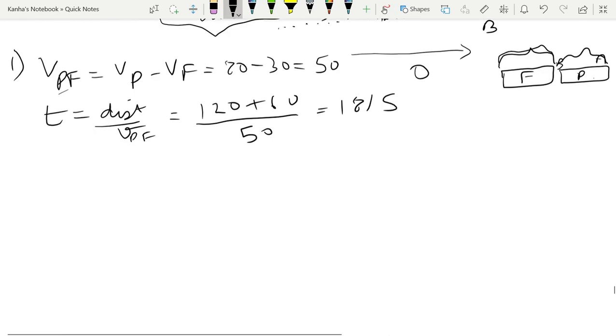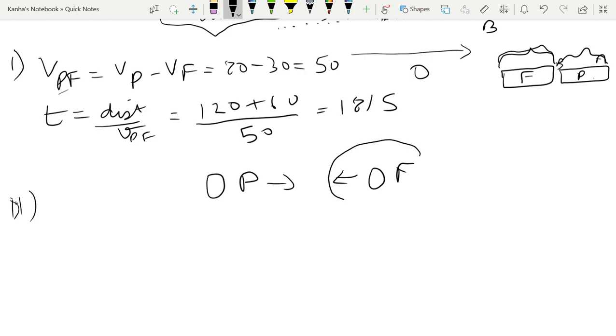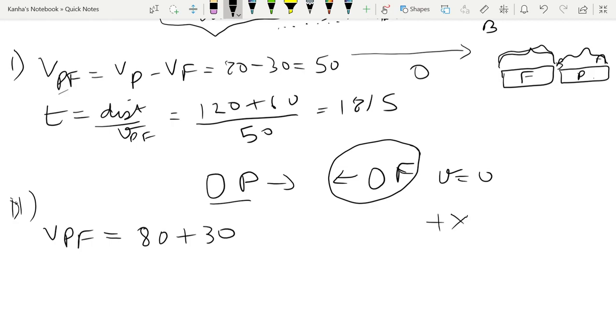Let's look at the second part. Here the passenger train and the freight train are coming towards each other. Again, let's assume that this freight train is at a velocity of 0. It's standing still. So what will be the velocity of P? The new velocity of P, VPF, is equal to 80 plus 30, because if this is the positive x direction, that is the negative x direction, and when I subtract, it's basically 80 minus (minus 30). So it's 110 km per hour.